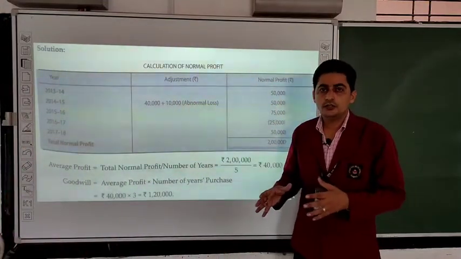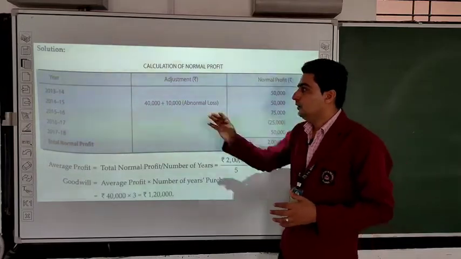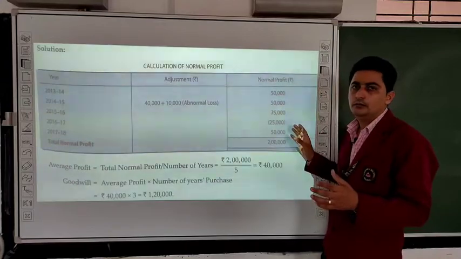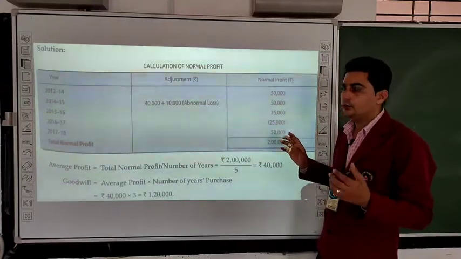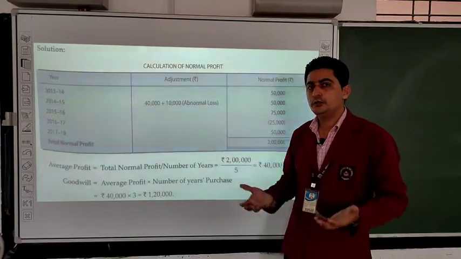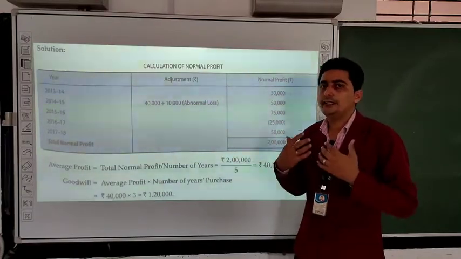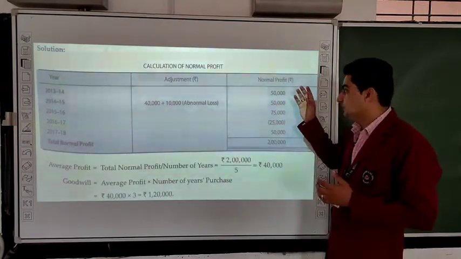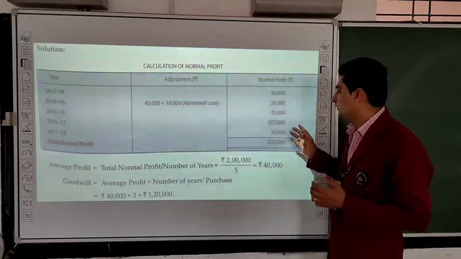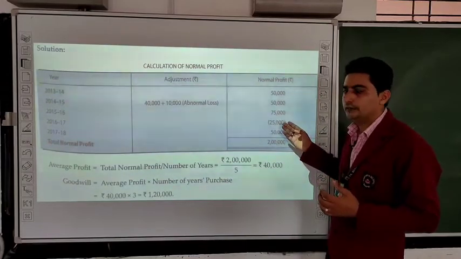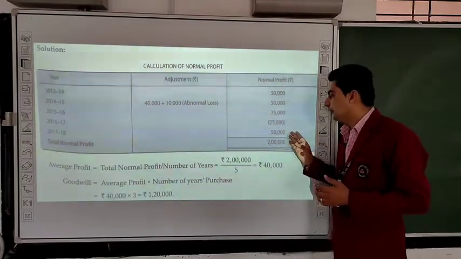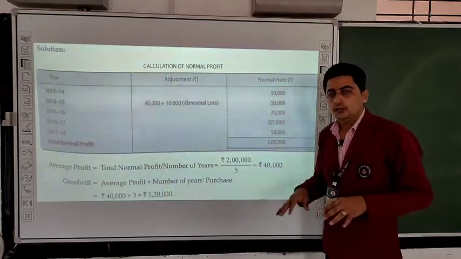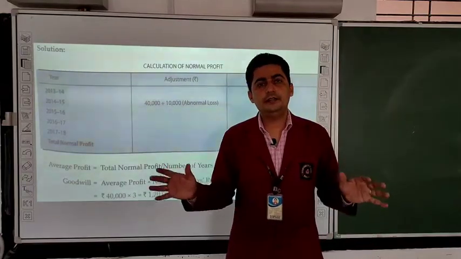This is the solution of that question. First of all we will calculate average profit. We will make this table: year, adjustments and normal profit. Adjustment was only in 2014-15, which I had already told you. It is an abnormal loss, so it will be added in the concerned year. So it is added here, 40 plus 10, total 50,000. Then we have brought here the profits and losses. These 4 are the profits, and 2017-18 had a loss. So the profit will be added and the loss will be deducted. So the total profit of 5 years is 2 lakh.